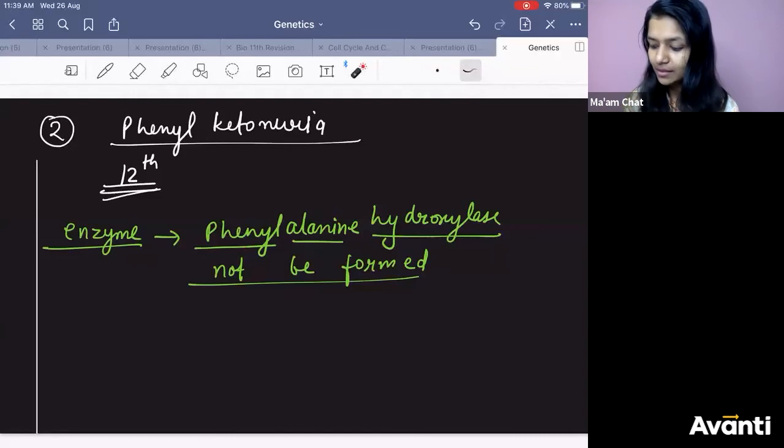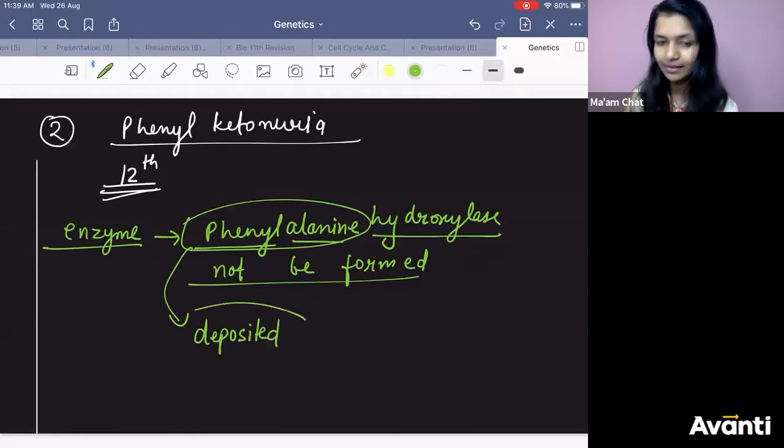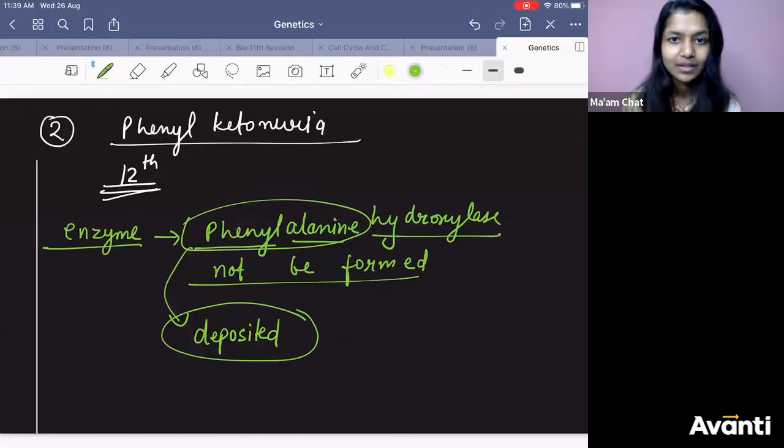So what happens here? This enzyme will not be synthesized, so phenylalanine will not be broken down. That means it will be deposited. And you know, deposition of phenylalanine is so dangerous, right? This phenylalanine can get converted to tyrosine.